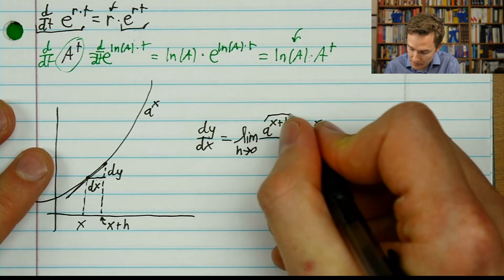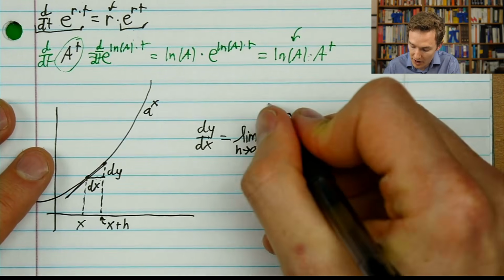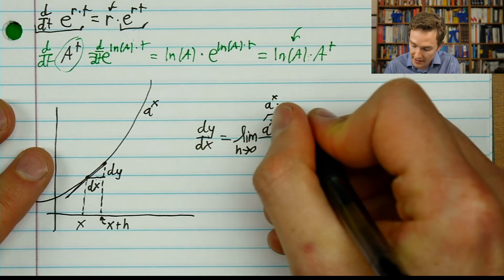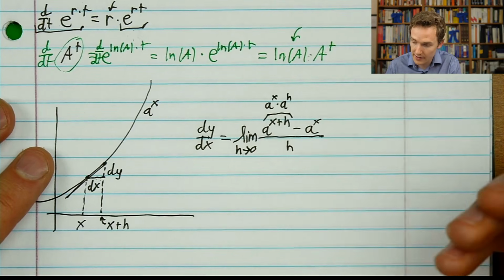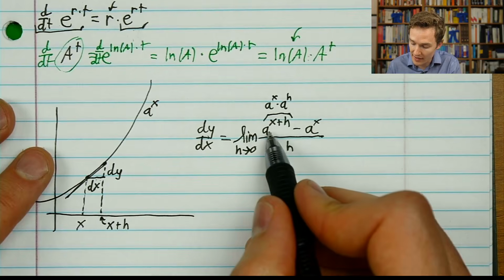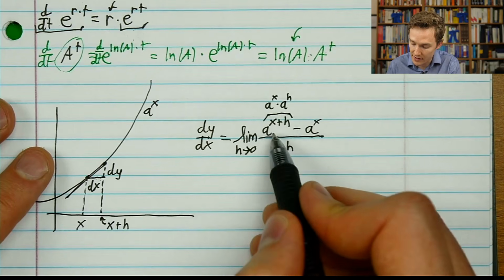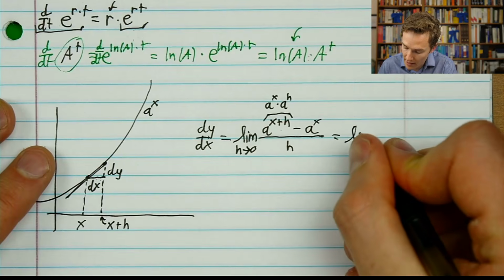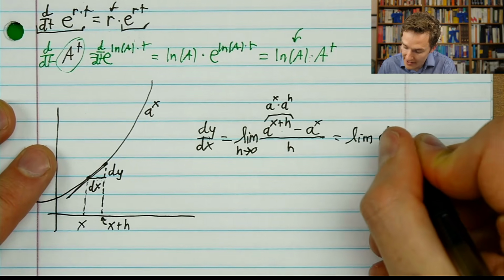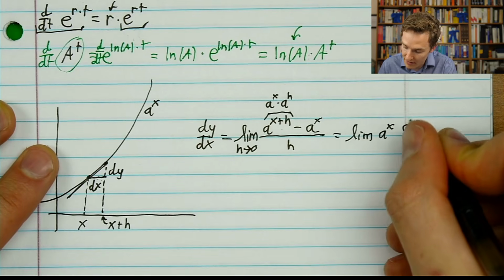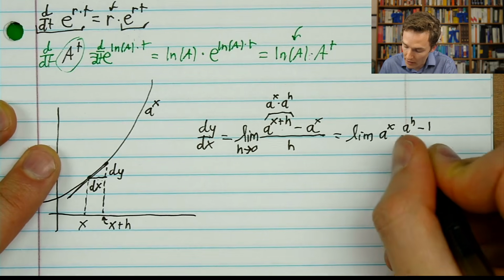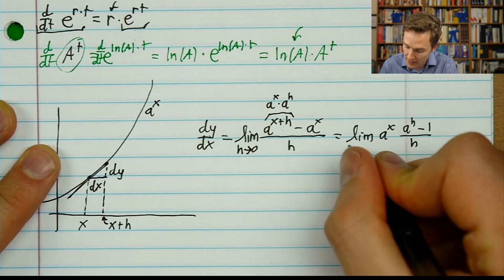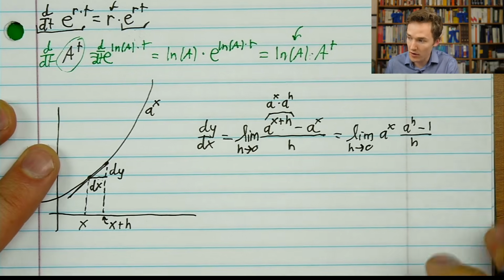The first step, take advantage of the exponential properties to write this as a to the x times a to the h. And what's nice about that is it lets us factor out an a to the x, because it shows up both in the first term and the second. So I could write this whole thing as a limit of a to the x times a to the h minus 1, all over h. And this was the limit as h goes to 0.